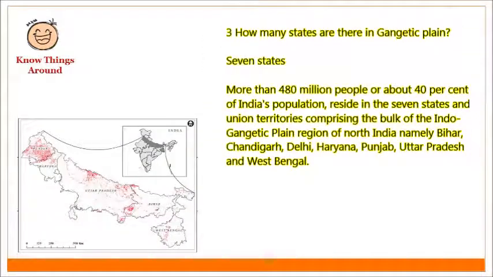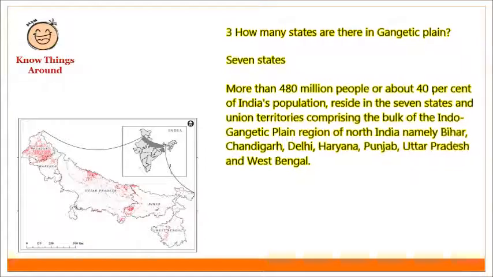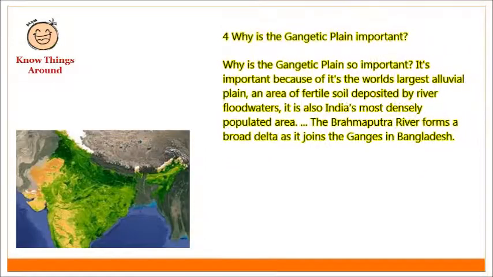How many states are there in Gangetic Plain? Seven states. More than 480 million people, or about 40% of India's population, reside in the seven states and union territories comprising the bulk of the Indo-Gangetic Plain region of North India, namely Bihar, Chandigarh, Delhi, Haryana, Punjab, Uttar Pradesh, and West Bengal.